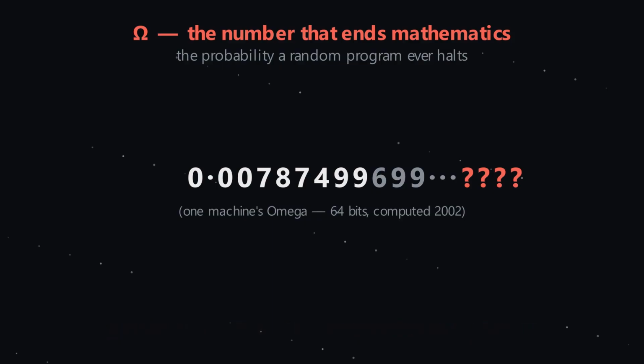The first digits of omega would settle the halting question for every small program there is. The whole number compresses infinitely many unsolvable problems into a single point on the number line. It is Gödel's incompleteness, written as a number.